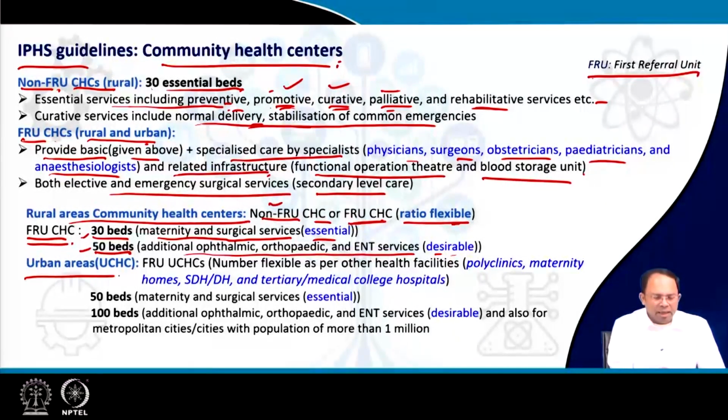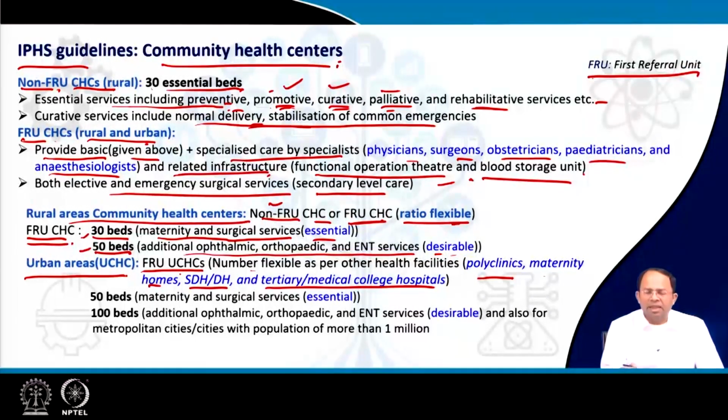In urban areas, for urban community health centers, the number of FRUs is flexible. Why? Because in urban areas, we have polyclinics, maternity homes, then maybe your SDH and DH are located over here. There could be tertiary medical colleges and so on. So there are a lot of facilities which can provide these kinds of services, like operations and other services. So that's why there is no need for specialized FRUs.